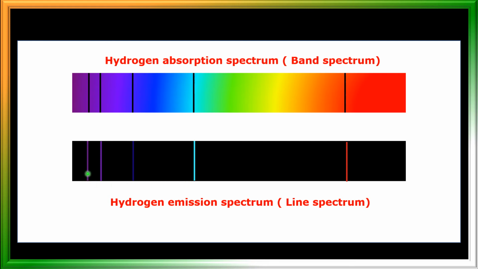During the emission, whatever wavelengths are emitted by hydrogen, the same wavelengths are missing during the absorption. So this is called the hydrogen absorption spectrum, that is the band spectrum, and this one is the hydrogen line spectrum.